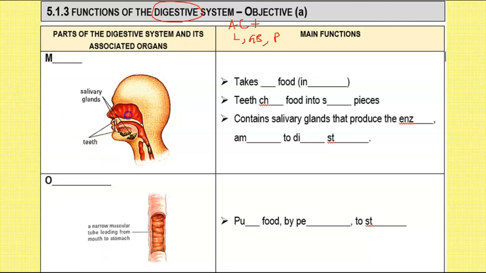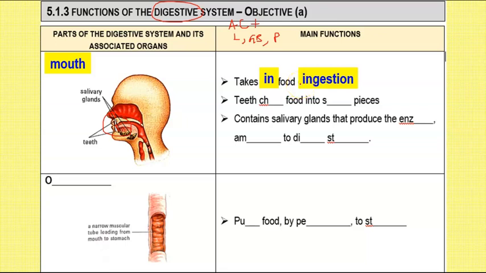Now at the very beginning, this is known as the mouth. At any point of time, you will probably need to pause the video because you will need to do a lot of writing here. So what does your mouth do? Remember, the first step of nutrition is ingestion. Now, if you stare at the food, no digestion can take place, right? Because the food is not in your body. So in order to kickstart the process of digestion, you must put food in the body. So the mouth actually takes in food through a process known as ingestion.